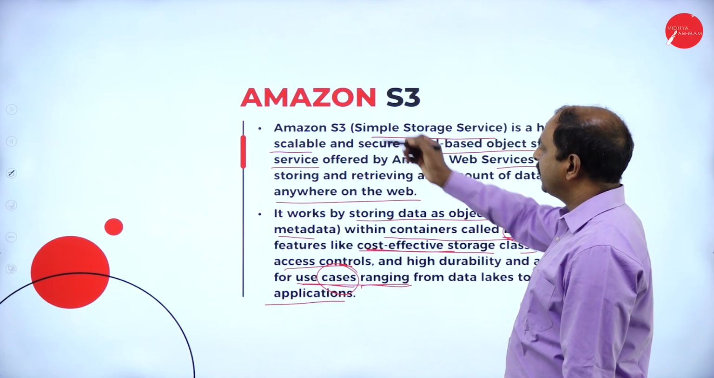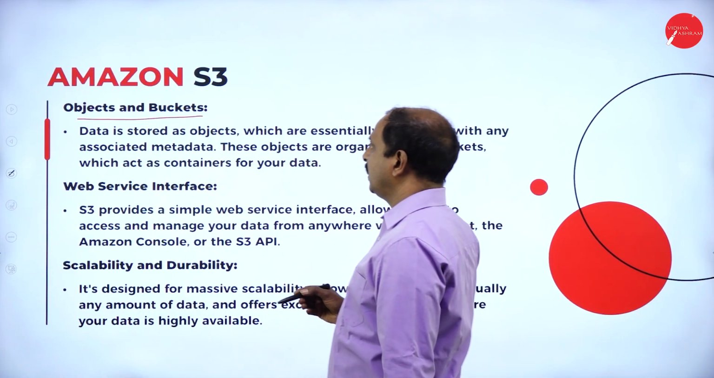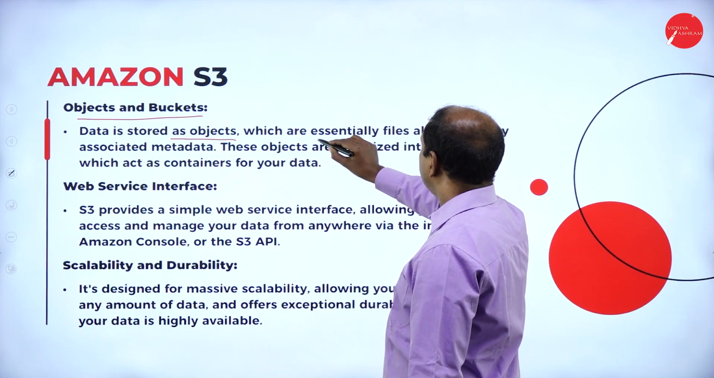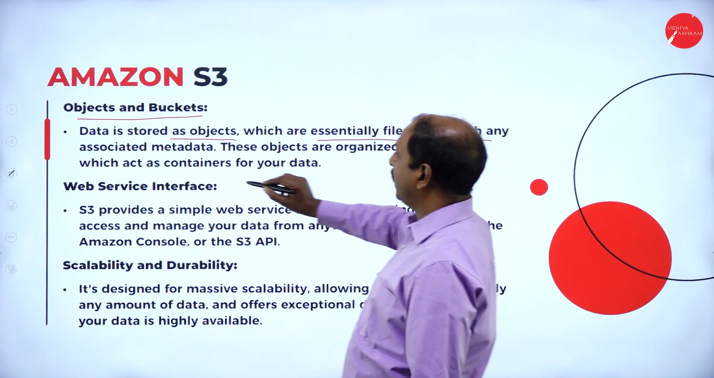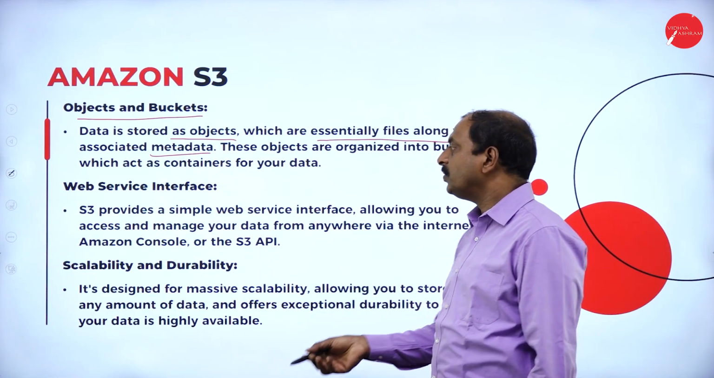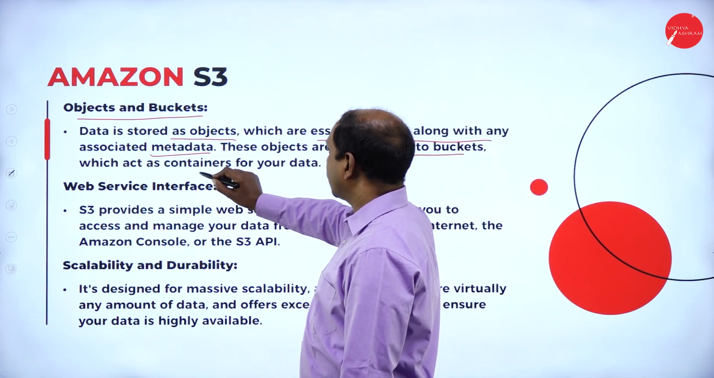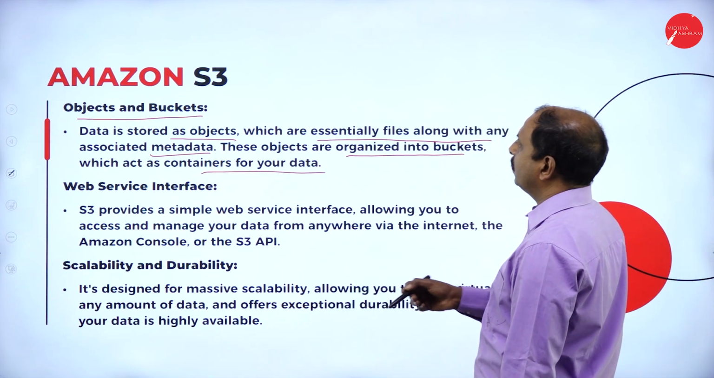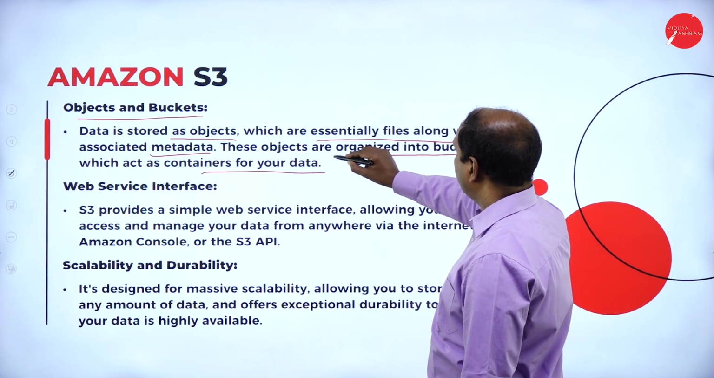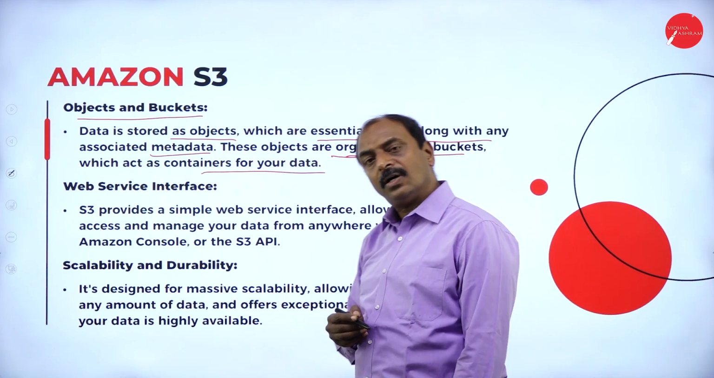This is Amazon S3. Next one is what are objects and buckets. See, data is stored as an object, as I told you just now, which are essentially files along with any associated metadata. As I told you, metadata is data about data. And these objects are organized into buckets, which act as a container for your data. Here all the objects or information are stored inside the bucket in an organized way.